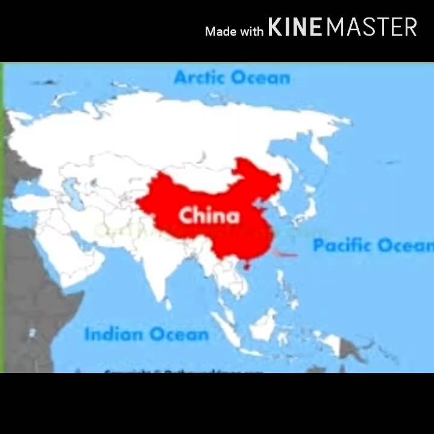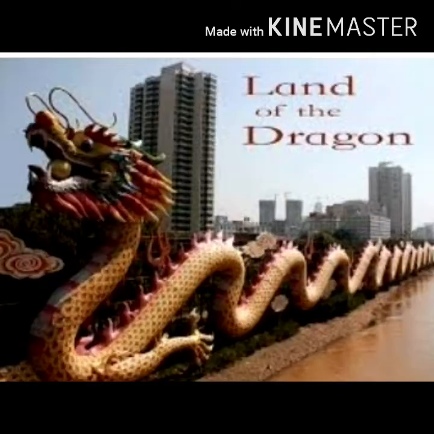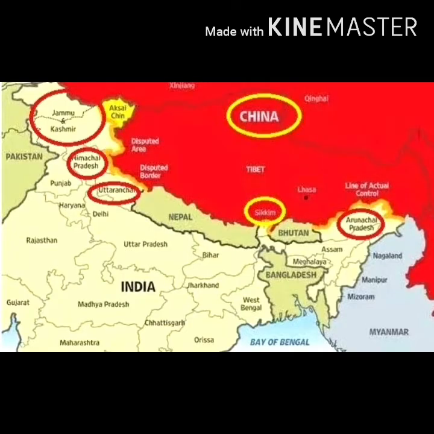Second in this is China. The official name of China is People's Republic of China. It is located in East Asia. It is the most populated country in the world with a population of at least 1.35 billion people. China is the land of the Red Dragon. China shares its borders with the Indian states of Jammu and Kashmir, Himachal Pradesh, Uttarakhand, Sikkim and Arunachal Pradesh.